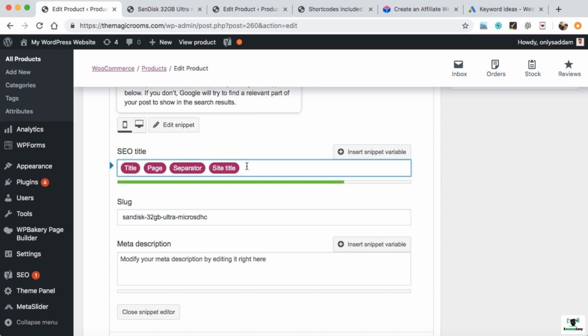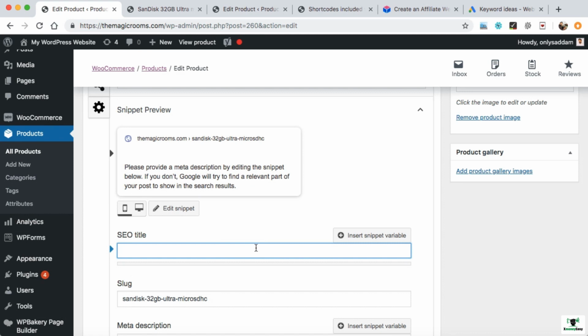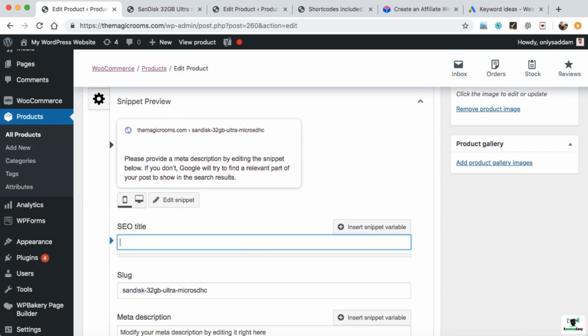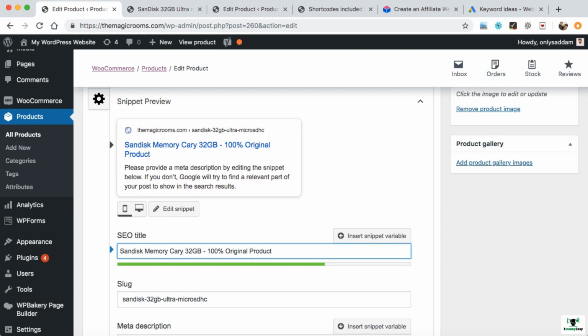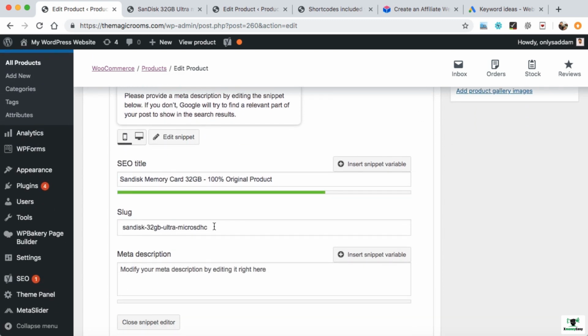So here we can simply delete everything and write our own title that would be SEO friendly. For example, right here, SanDisk memory card, something like that. Here I have made a mistake. So in this way the title will appear on Google and it is appealing for customers to click on it. Like SanDisk memory card, it includes the keyword as well, and the keyword is also SanDisk memory card.